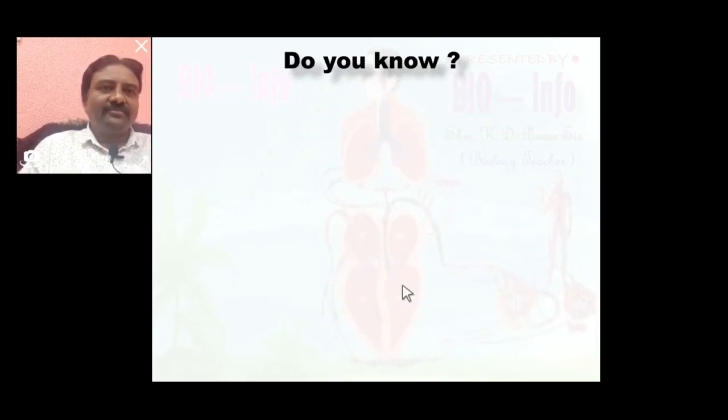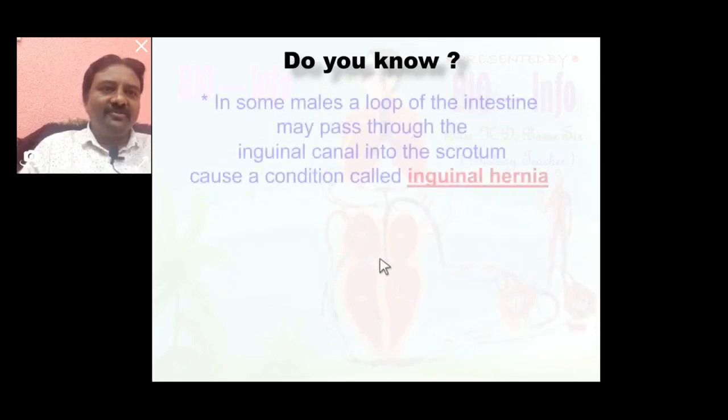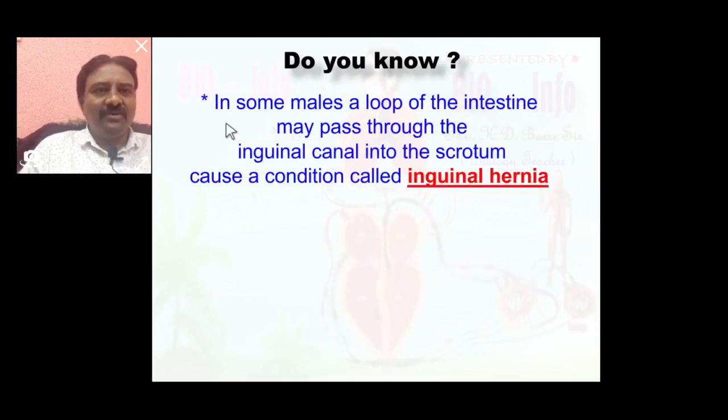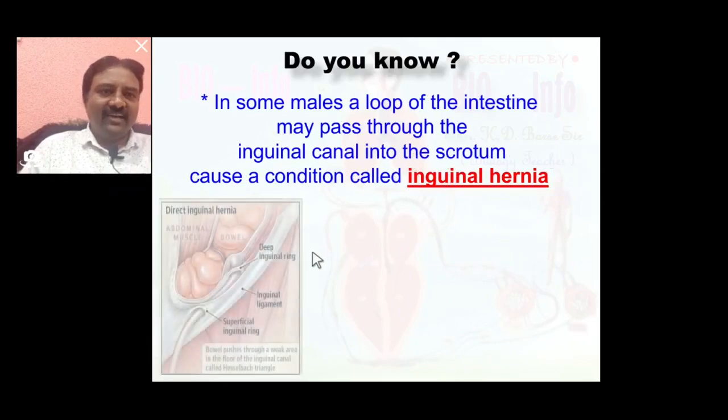Now also, one more point to note here. All these points are noted in your textbook also. In some males, a loop of intestine may pass through the inguinal canal into the scrotum, causing a condition called inguinal hernia. So here also a diagrammatic representation is seen.